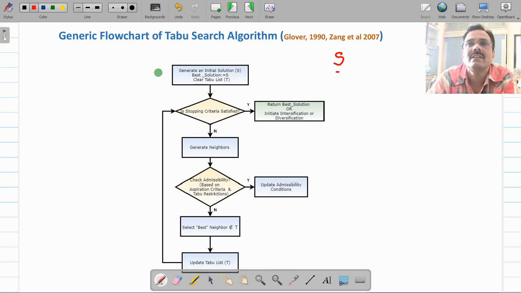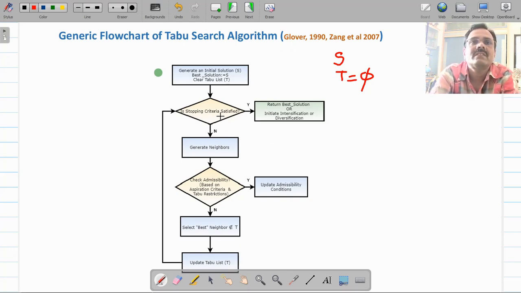There is another parameter that you have to initialize, that is T, and you will initialize T with an empty list because initially you will not have any node in the recently visited nodes, since so far you have not visited any node. Now you will have to perform the following steps in the loop.